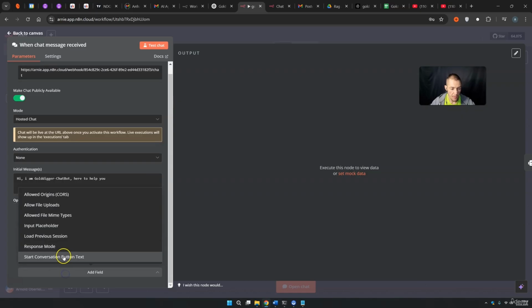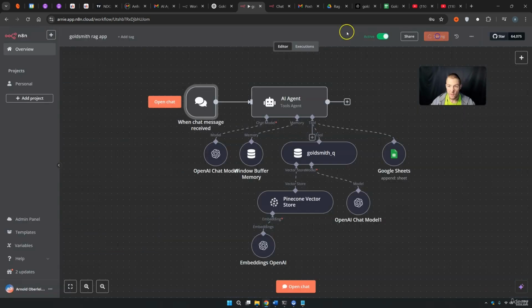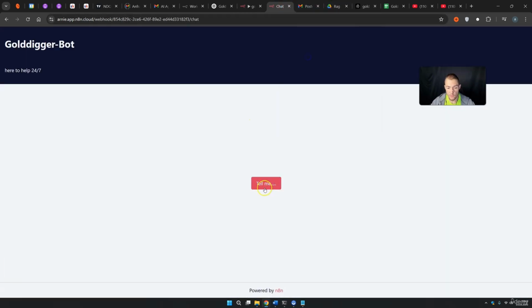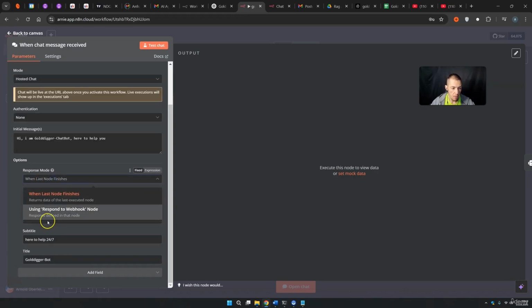Let's just go on and add another field. Start conversation bottom text. You can press on these, and here you can type in, for example, "Tell me". Save, and if you reload this, you see that here's "Tell me", and you can simply press on it and then you are here. Add field, response mode: when last node finishes, or using respond to webhook node. You can use basically whatever you want.